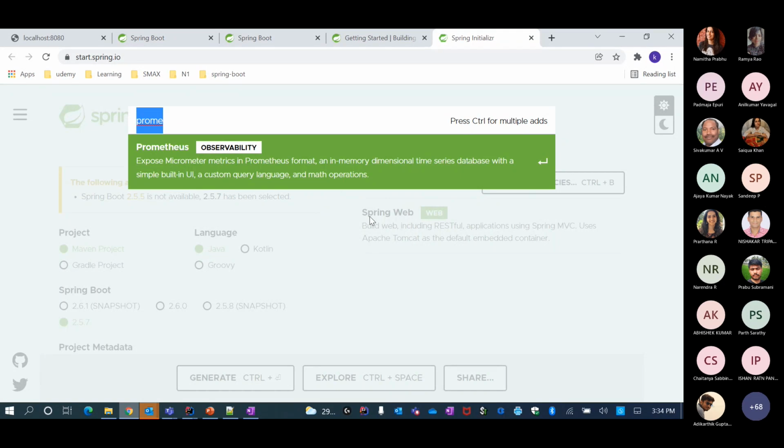Spring Web is not a single library by itself. It contains a huge set of libraries, but if I add Spring Web to my starter project, to my POM file, it will basically pull in all the dependent libraries as well. So basically you can go here and say what you want, and I'm just going to take a simple Spring Web.